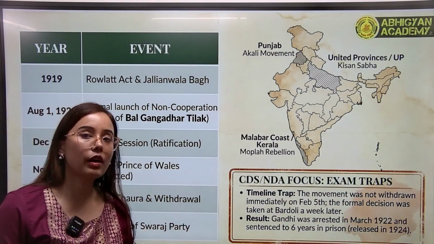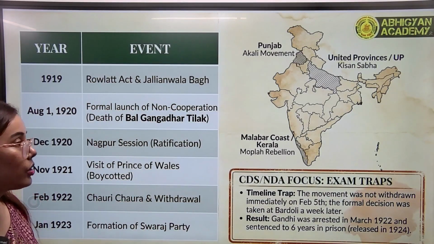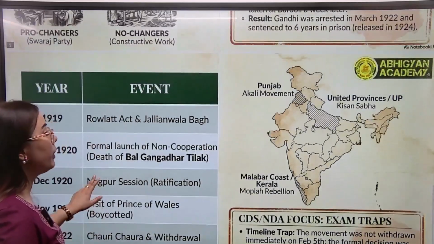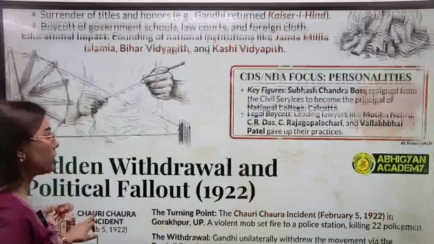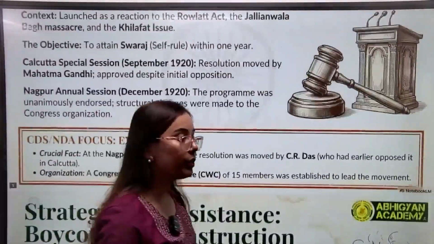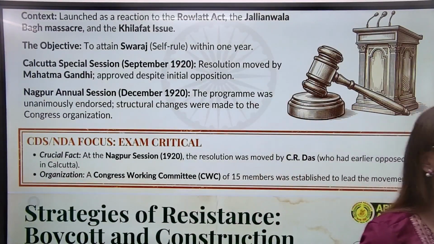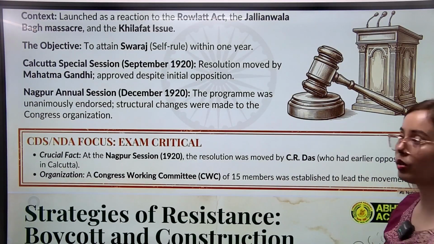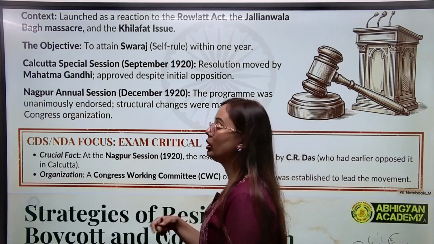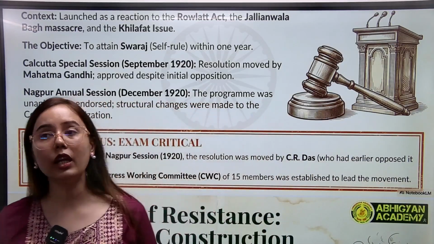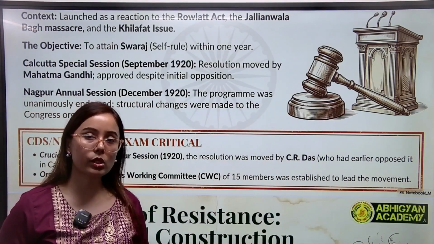Still, the impact was seen on a larger scale, because after this, the British also followed some conciliation policy towards the nationalist leaders, and we will see some of the offers that were given by the Britishers to the nationalist leaders.